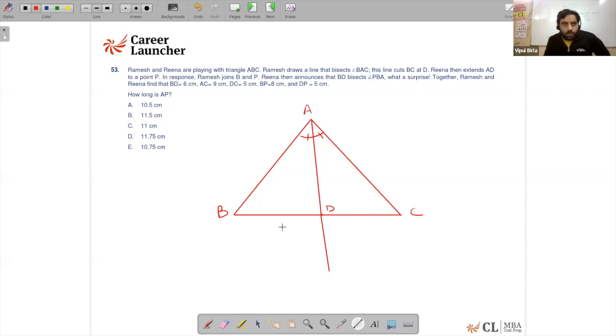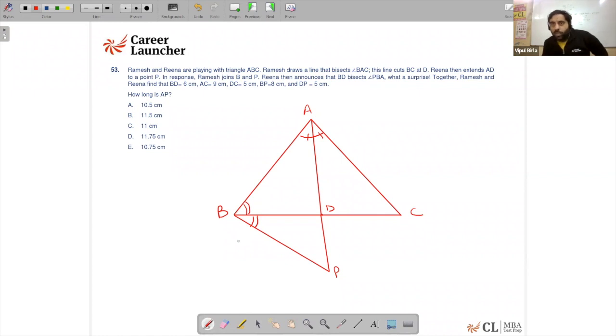Okay, extended to the point P. In response, Ramesh joins BP. So let's join this. So this is P. Reena then announces that BD bisects angle PBA. So BD bisects this angle PBA. Okay, this is also an angle bisector.